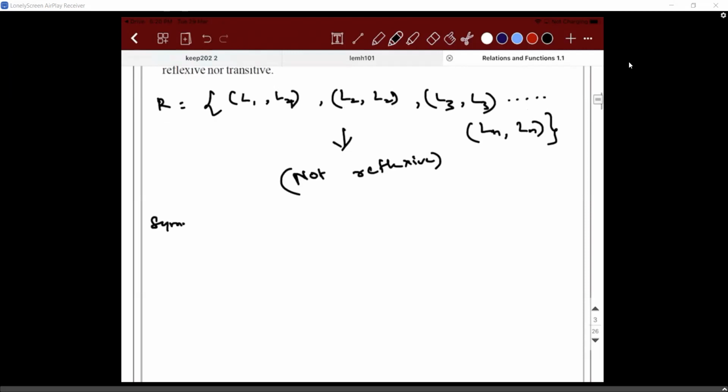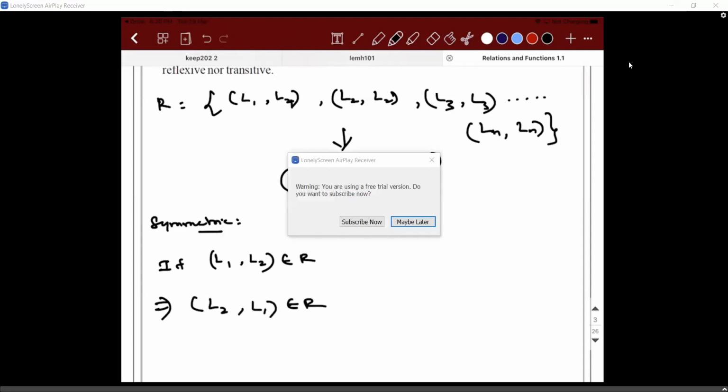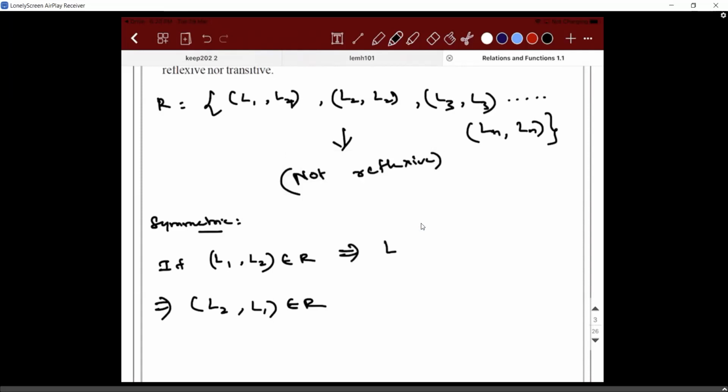Then what about symmetric, guys? If (L1, L2) belongs to R, then what should it imply? (L2, L1) should also belong to R, such that they both make a meaningful statement. Understand that. (L1, L2) belongs to R means L1 is perpendicular to L2. And (L2, L1) also belonging to R means L2 is perpendicular to L1. Are they both the same? Yes. Hence it is symmetric.